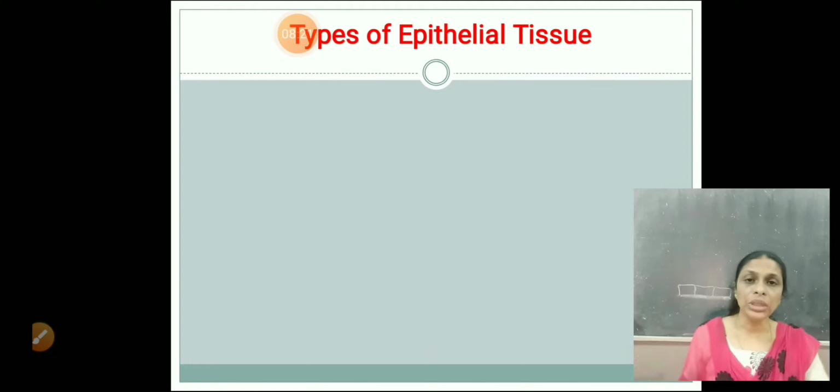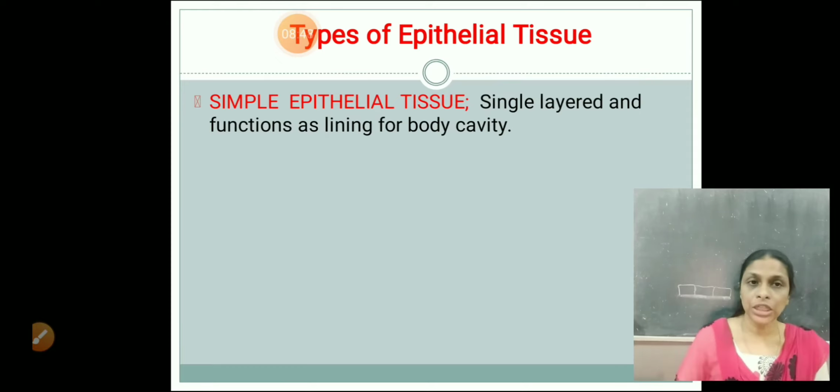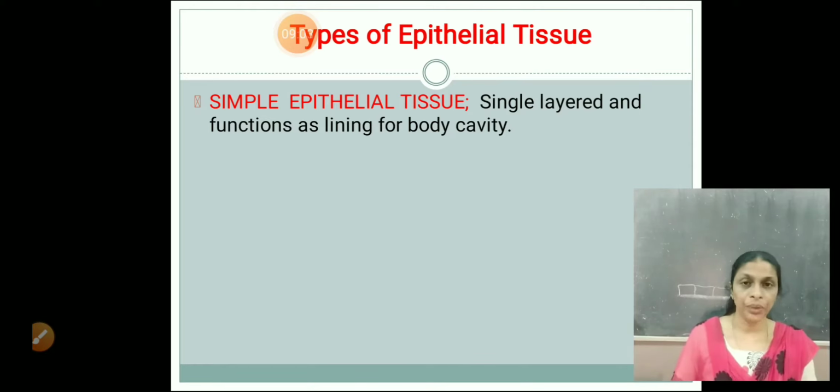Now both this compound and simple epithelial tissues are again divided into three main types based on the shape of the cells. So the simple epithelial tissue, they have a single layer. Compound epithelium have many layers. Compound epithelial tissue is also called as stratified epithelial tissue. Hope you got the word stratified epithelial tissue. So, simple epithelial tissue, they have a single layer and functions as a lining for body cavity. Now, both these epithelial tissues, that is simple and compound, are divided into three different types based on the shape of the cells. So, there are three types.